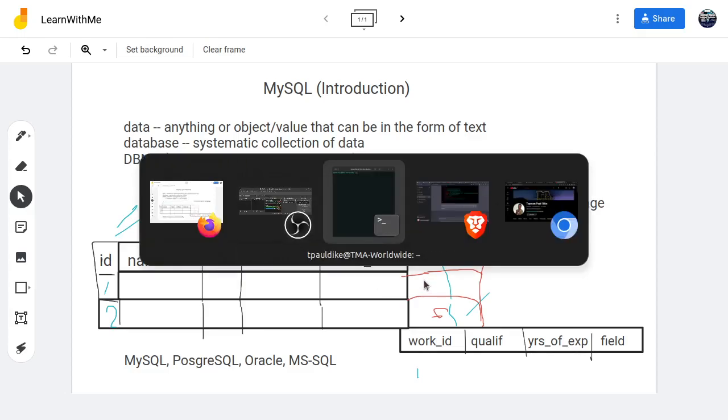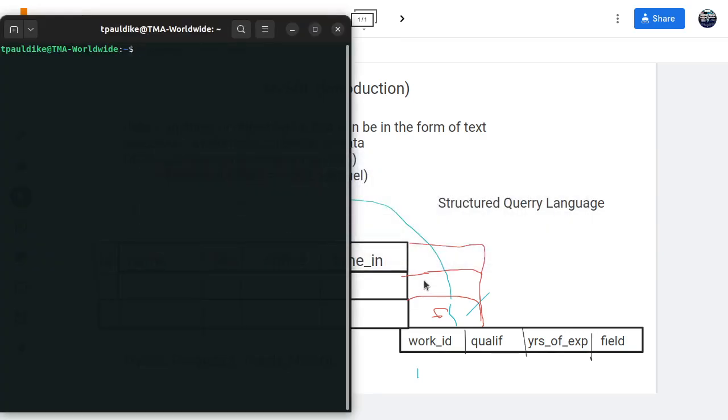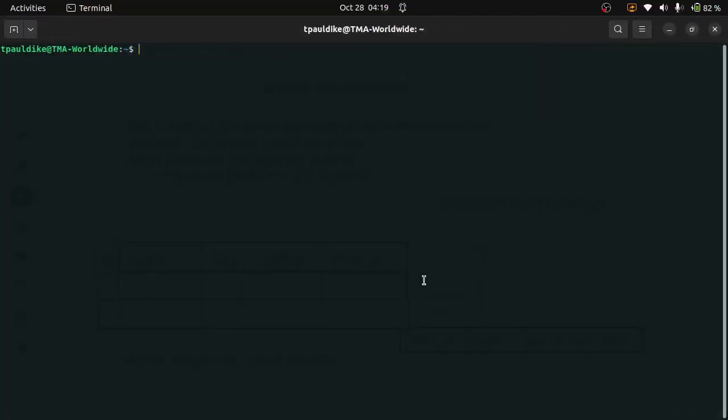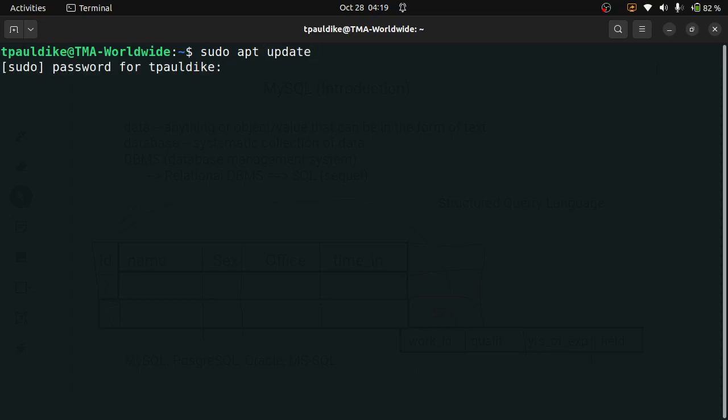Let me get my terminal. I'll make this large enough. So first of all, you want to update your packages and dependencies. Just give me my sudo password, and this is my system, so it's normal.